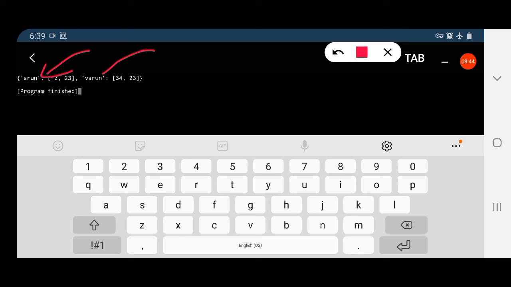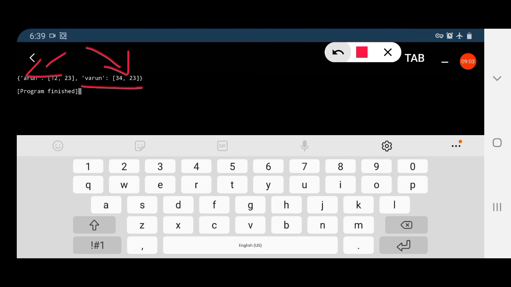The thing is that these values are identified by the keys. They are not referred by index, so the order is not constant. Sometimes Varun will be in the first position here and Arun will be in the second position.